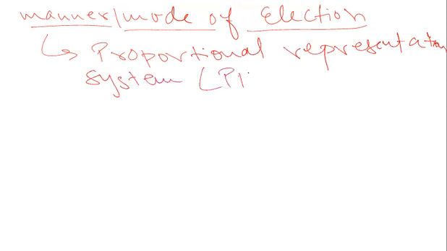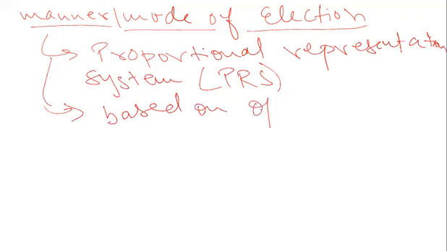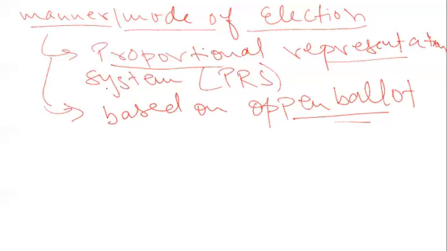It is also called PRS, and it is based on open ballot, where everyone can see who is voting for whom. This is called the open ballot system. It is not a closed ballot. So always remember, the election to the Rajya Sabha is by open ballot, not secret ballot, and it is based on the proportional representation system.